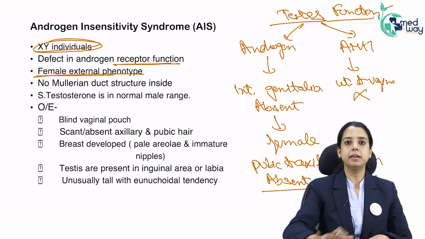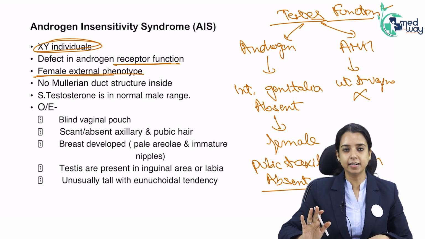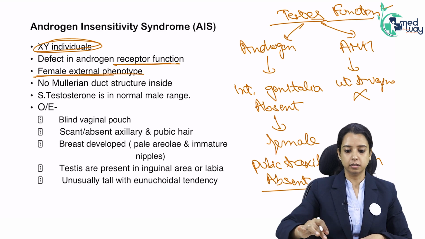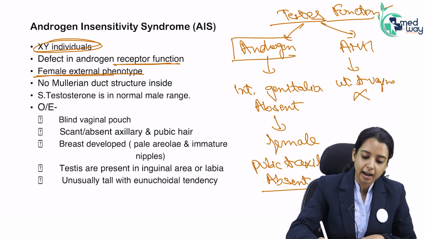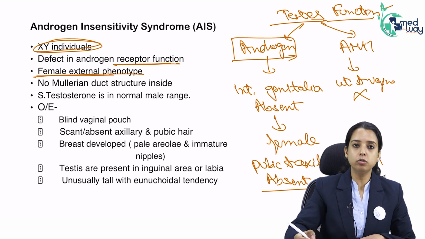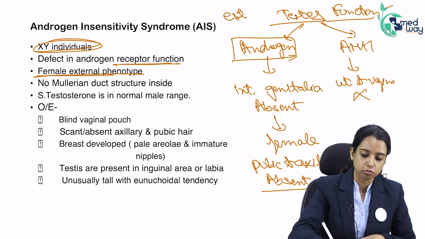It is exactly presenting like MRKH, isn't it? A girl with secondary sexual characters. Here secondary sexual characters, where from will they come? Since the androgen level is high, all the androgen will go into the periphery and will be converted to estrone.